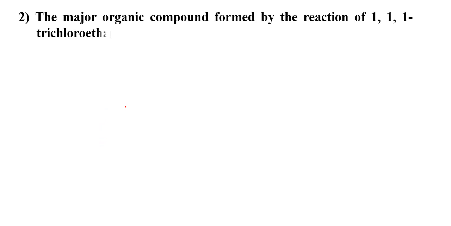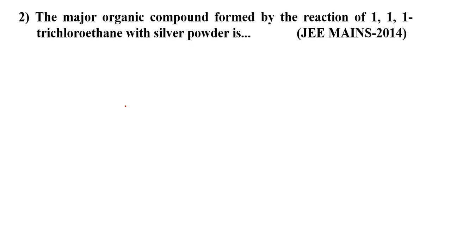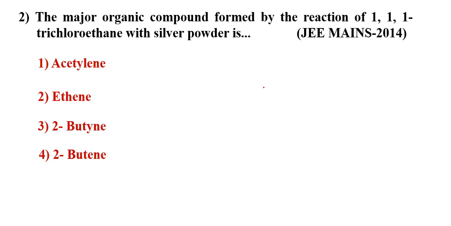Next, the major organic compound formed by the reaction of 1,1,1-trichloroethane with silver powder. See the options. First, you write the reaction. 3 chlorines are there, on CH3. With silver powder, this reaction we learned in preparation of alkynes.